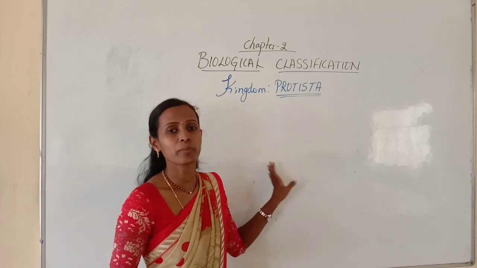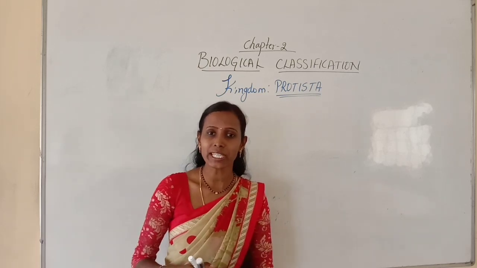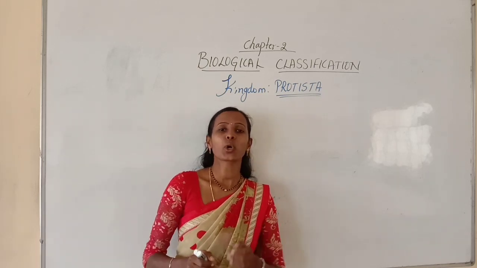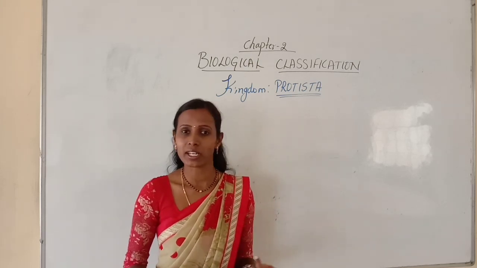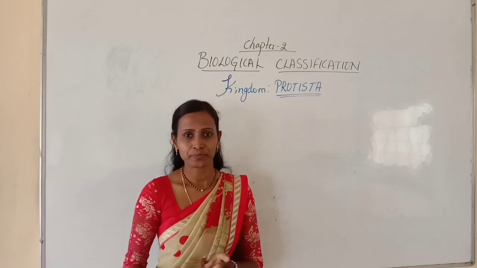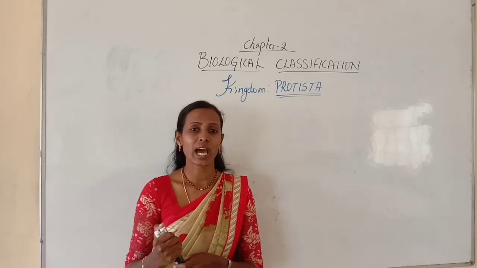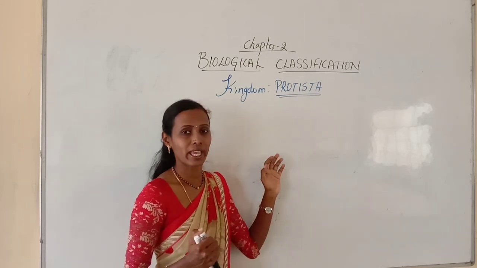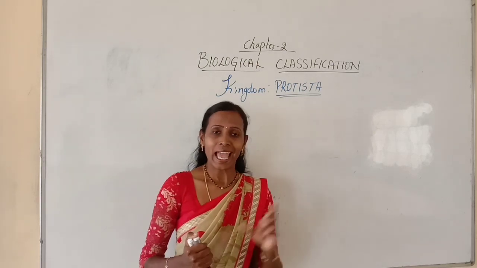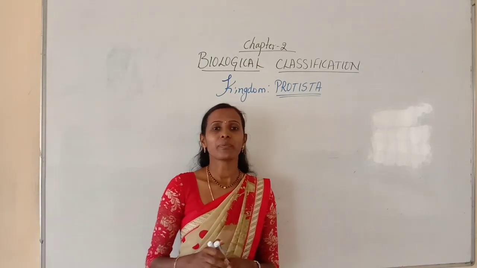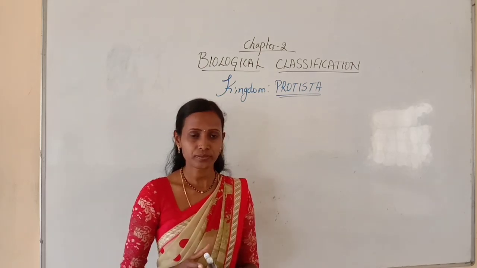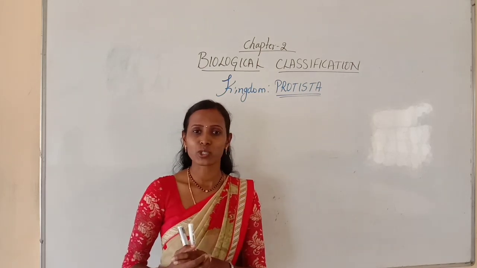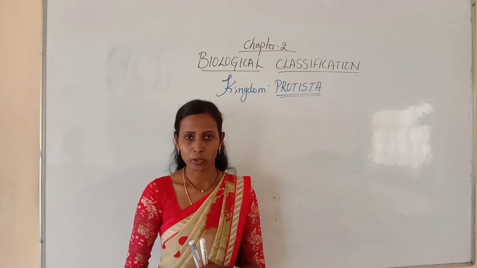Similarly, here most of them have locomotory organs. So which are the locomotory organs? It may be flagella, cilia or pseudopodia. So these are the locomotory organs of different organisms under this kingdom. And the organisms reproduce asexually as well as sexually. You will come to know what is asexual reproduction and sexual reproduction.